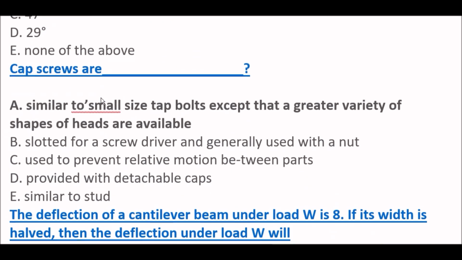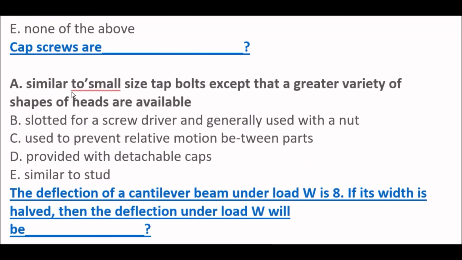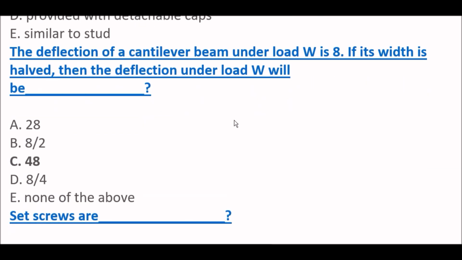Next question. Cap screws are similar to small size tap bolts except that a greater variety of shapes of heads are available. Option A is the right one. Next question. The deflection of a cantilever beam under load W is 8 if its width is halved, then the deflection under load W will be 48. Okay. The right answer is option C, 48.